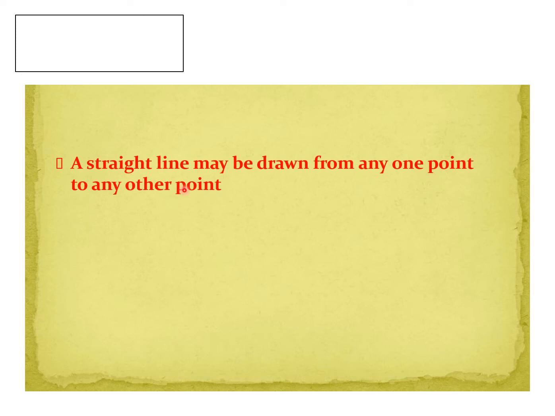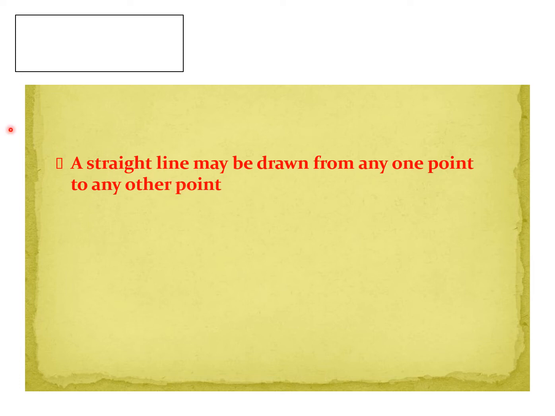One and only one straight line can be drawn through two given points. That is the meaning of the sentence.